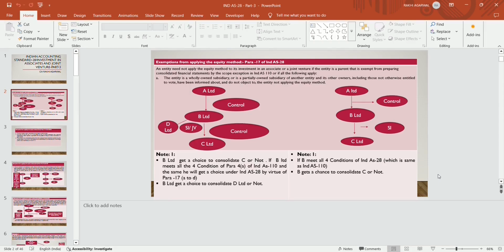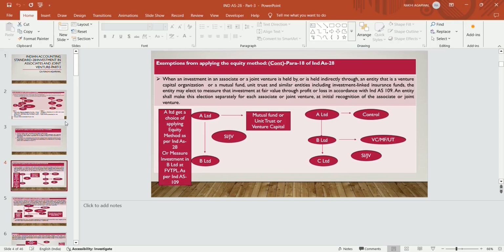Who will consolidate in this case? A Limited will consolidate the balance sheet of B Limited and also C Limited. Exemption from applying the equity method, that is para 18 of Ind AS 28.